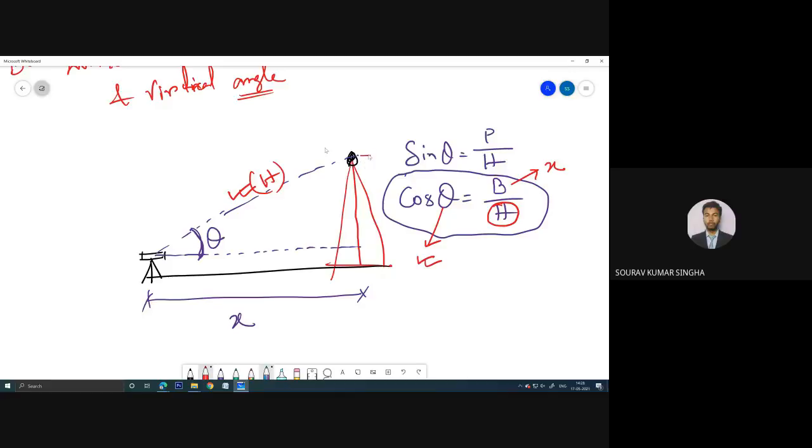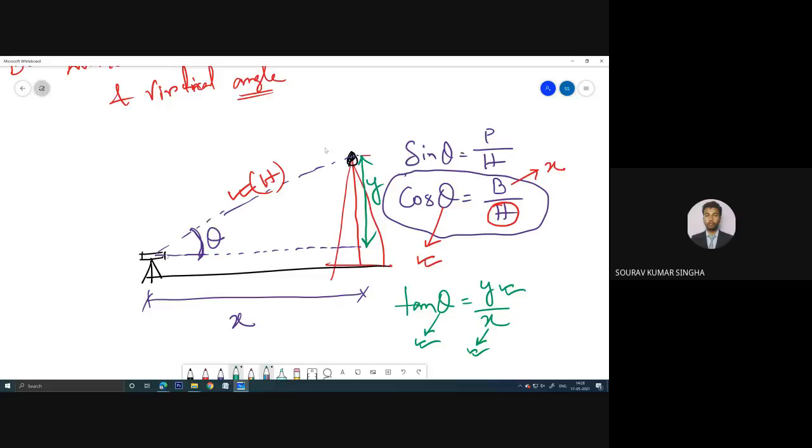or rather we can directly determine this height as well if we use tan. Let us use the tan, I think that will be better. If you need to determine this height, you can directly write tan theta equals, if you write this as y, y by x. You know the value of theta, you know the value of x, so simply x into tan theta will give you the value of y, and that is simply the height of the tower.